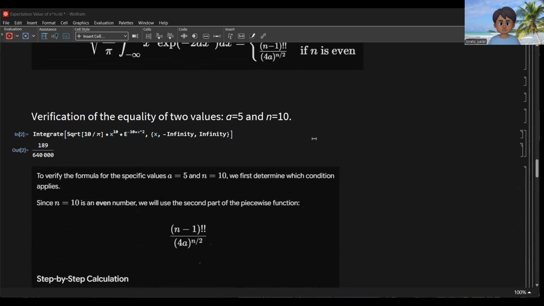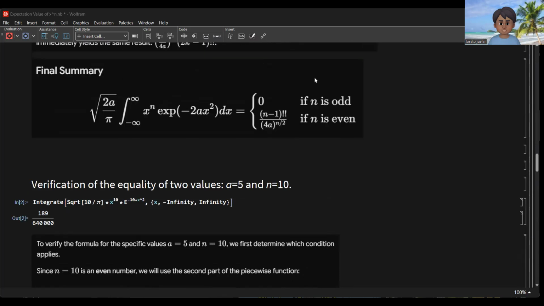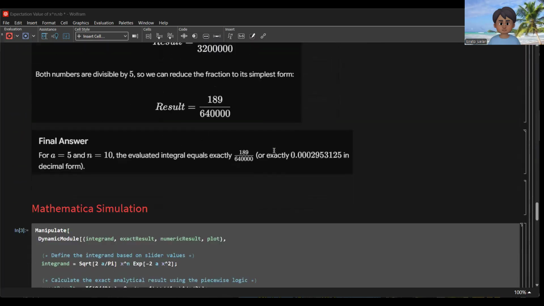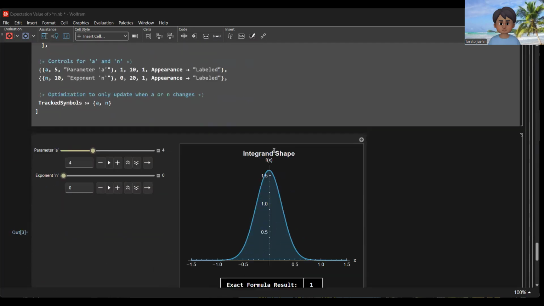Now if n is even, we have the value here. For example, let's vary the parameter a, so we have different values of a here. If we increase the a, now if n equal to 0, that is an even number.